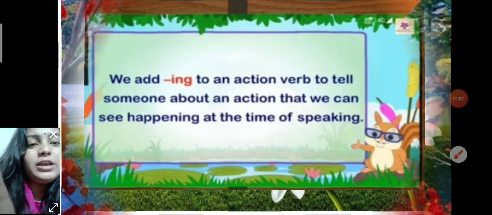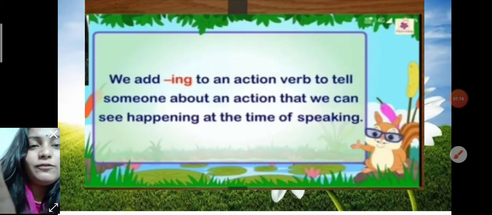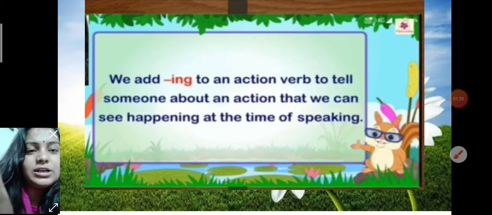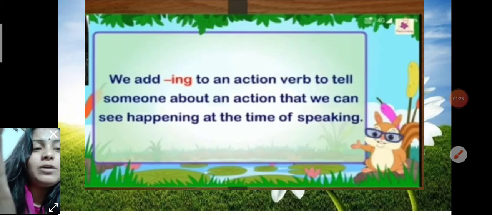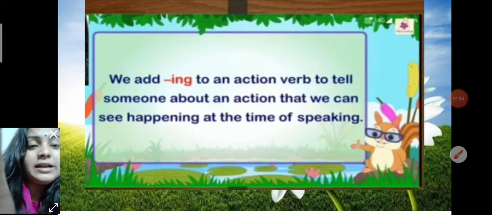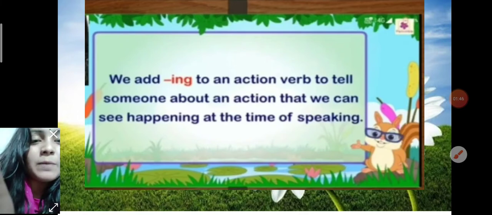So let's start, children. Forms of the verbs. There are so many forms of the verbs, but today you are going to see the verb with ing form. We add ing to an action verb to tell someone about an action that we can see happening at the time of speaking, the work we can see right now. Like I am speaking, this work I am doing. It is continuing. I have not stopped speaking, like you are watching. So this work is happening right now.